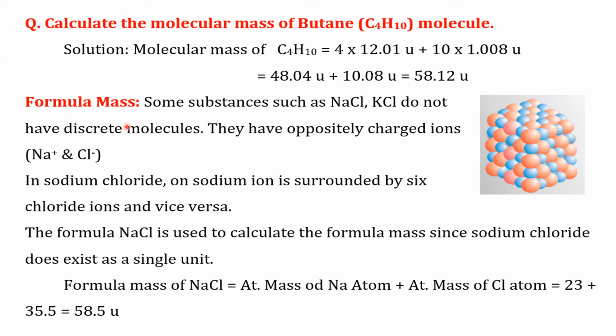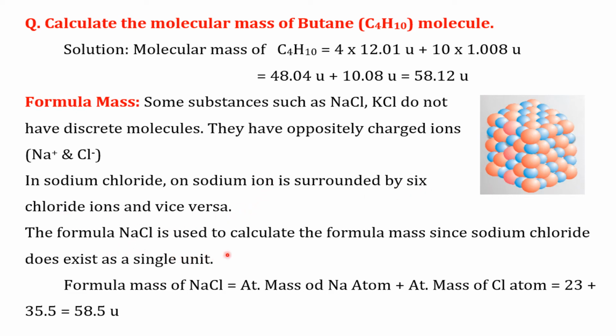Now let us discuss the formula mass. Some substances such as sodium chloride, potassium chloride, calcium chloride, etc. do not have discrete molecules as they are ionic substances. They have oppositely charged ions. Sodium chloride has sodium and chloride ions. Potassium chloride has potassium and chloride ions and so on. In sodium chloride, each sodium ion is surrounded by 6 chloride ions and vice versa.